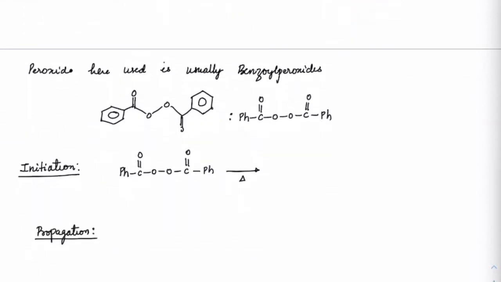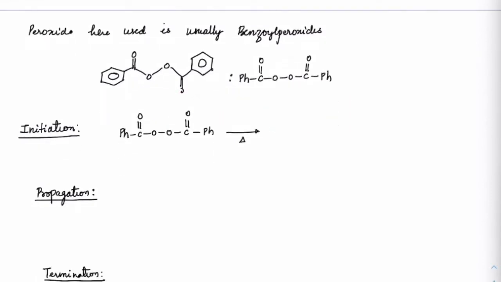To initiate this, most of the polymerization reactions, when it comes to free radical mechanism, are initiated by benzoyl peroxide. You can see this is the structure of benzoyl peroxide. How does the initiation happen? On heating benzoyl peroxide, the peroxy bond, which is weaker, will split into radicals. So we'll have 2 moles of Ph-C(=O)-O dot. This radical is formed. This radical is unstable, and it would give a phenyl radical, releasing carbon dioxide.